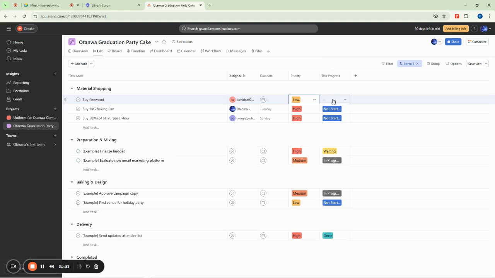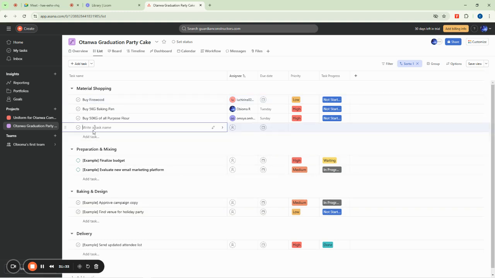So this is for task progress. The task progress is not started because they're going to take the job on Sunday, right? So next one will be... you can see, we just keep adding material things that can help us to achieve our task here. And we keep on assigning them to members of our team, to ensure that we reduce stress and become effective in our doings.